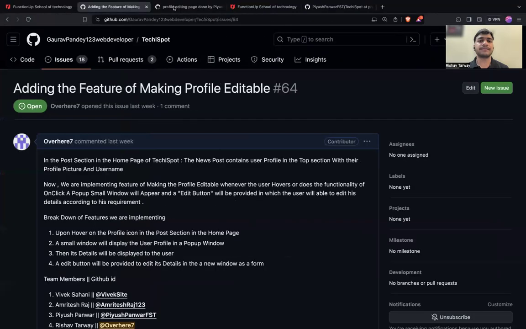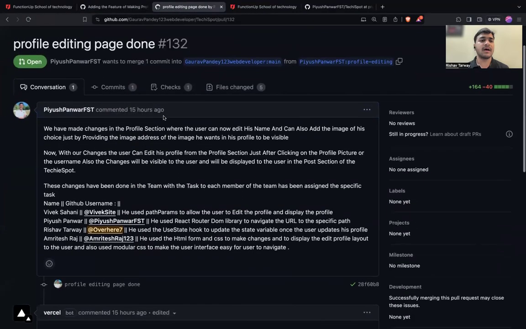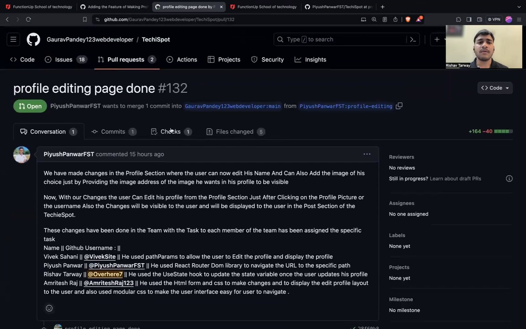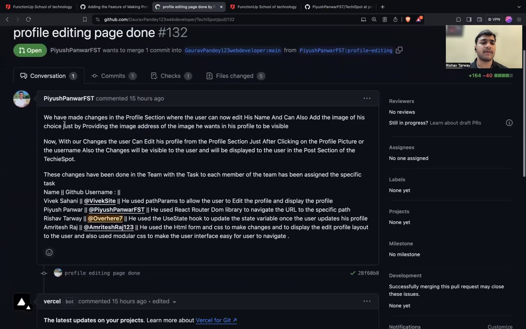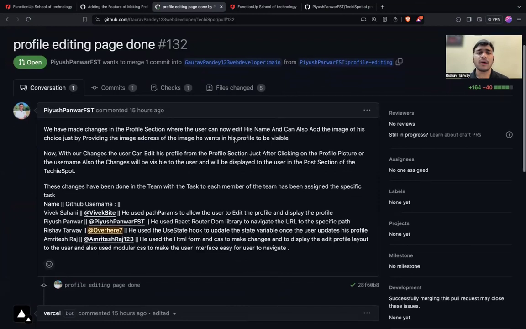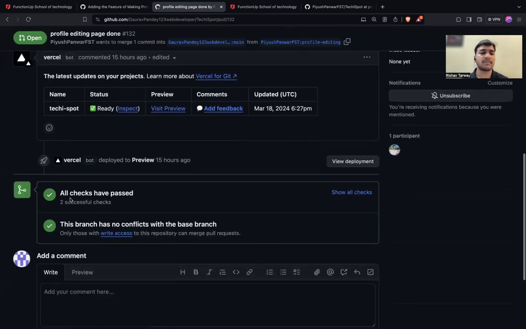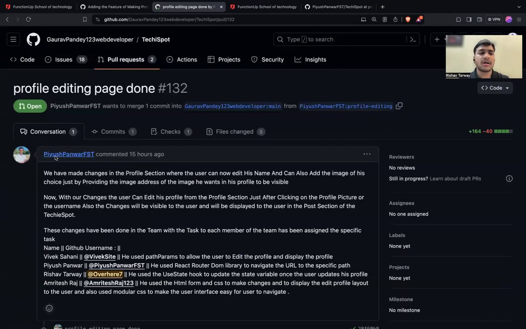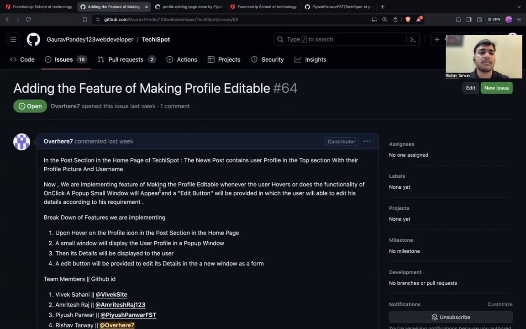After that, our teammate added the pull request. We have made changes in the profile section where the user can edit his name and add an image of his choice. This was done by our team member, and currently all the checks have been passed, and this branch has no conflict with the base branch. So one of my teammates added a pull request to the mentor who assigned us the work. Once they accept it, our feature is going to be implemented.